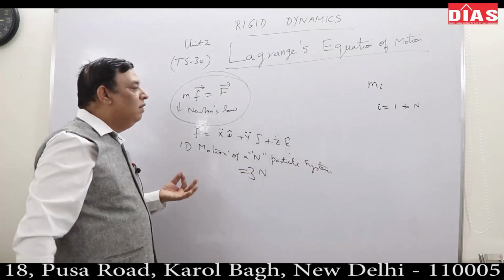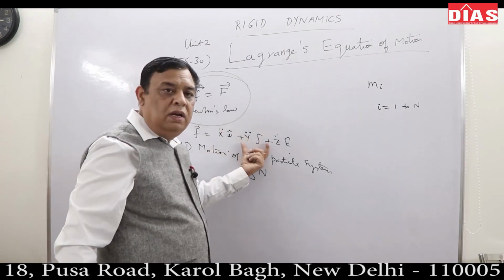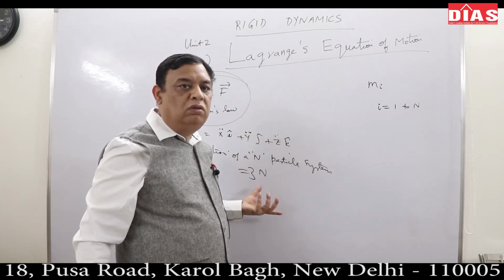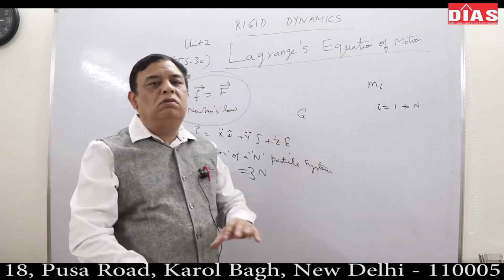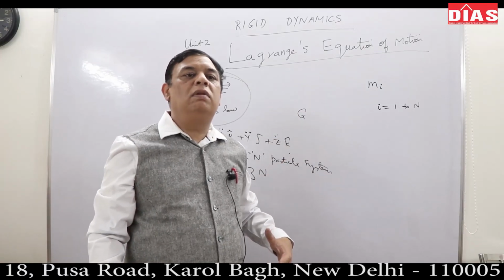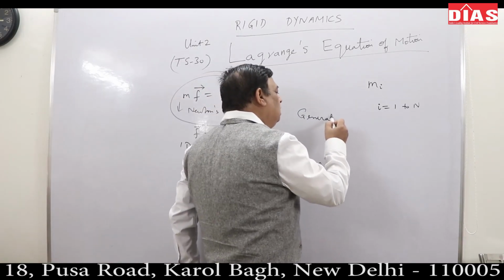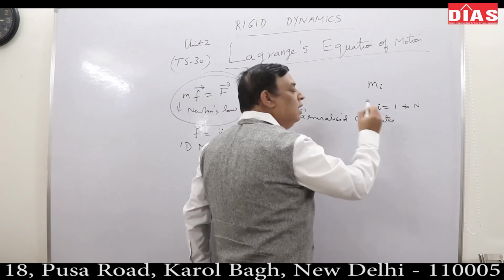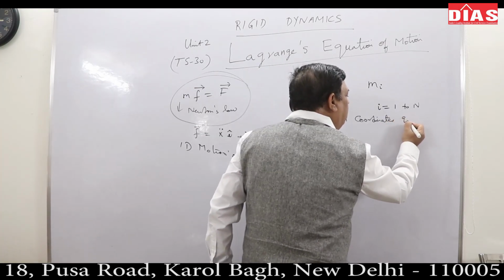So try to appreciate, we are evolving a concept of generalized coordinates. The fewer the coordinates required to describe the motion, the fewer the equations of motion we need to solve. So instead of choosing x, y, z or r, theta, phi, we choose whatever best describes the system. Those kinds of coordinates we will be calling generalized coordinates. So to describe any dynamical system, what do I require? Generalized coordinates. And generalized coordinates in general will be represented by qj.